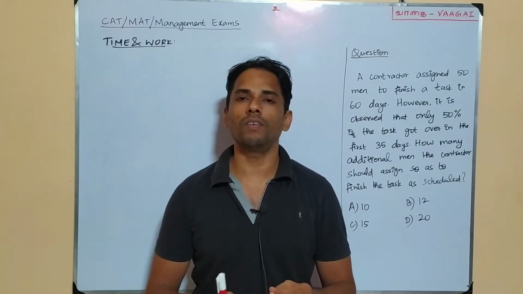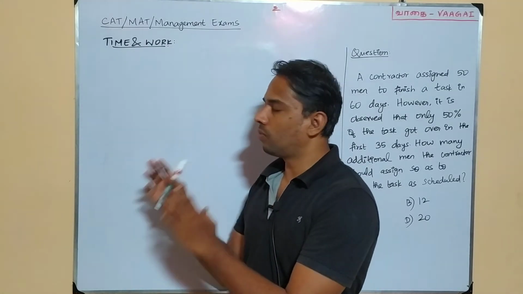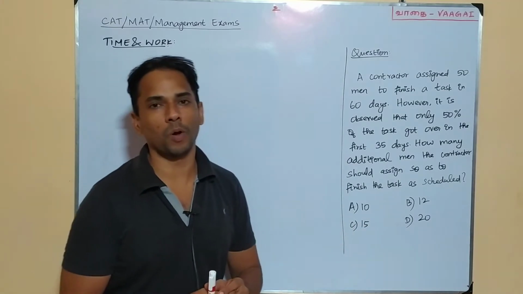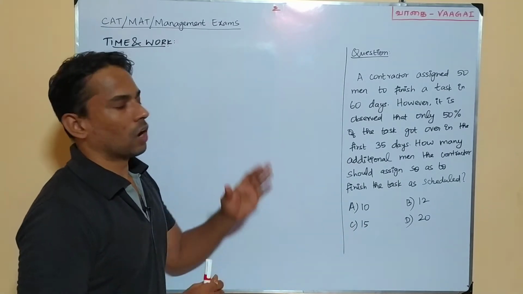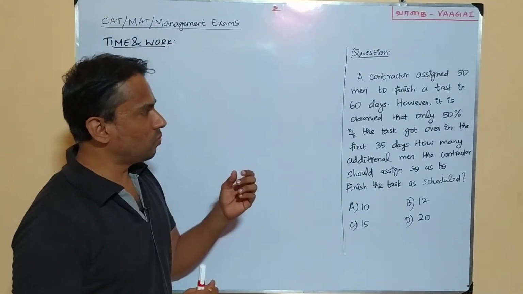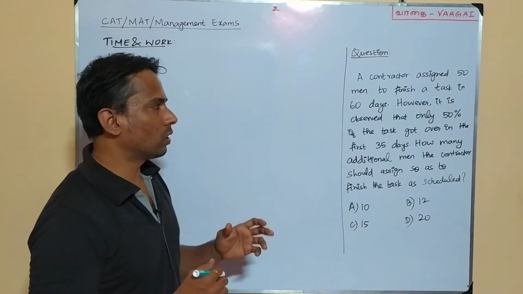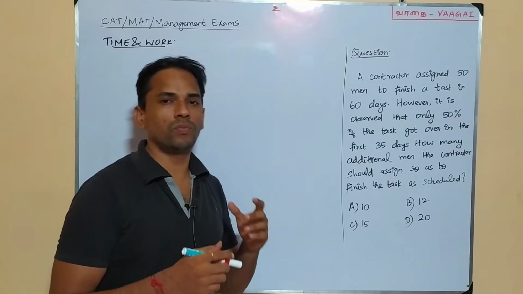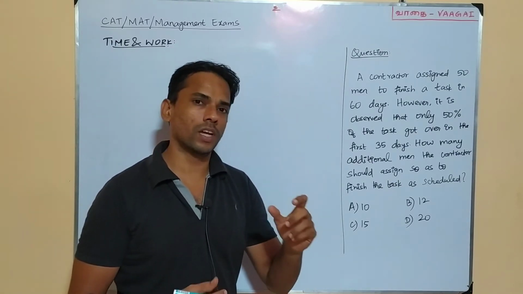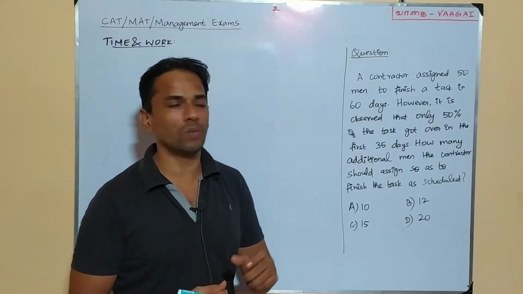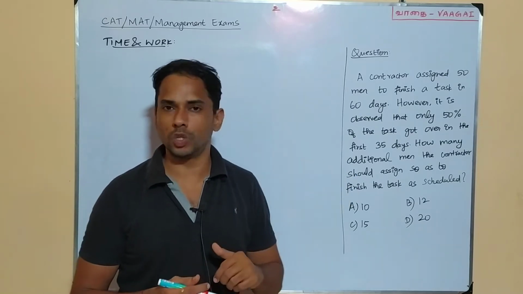This session we have a nice problem from the concept of time and work. Let's get into the problem. A contractor assigned 50 men to finish a task in 60 days. So a contractor is going to assign 50 men initially, and the scheduled number of days is 60 days. So within 60 days that task is to be completed.